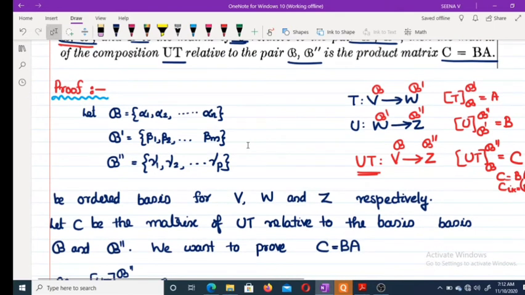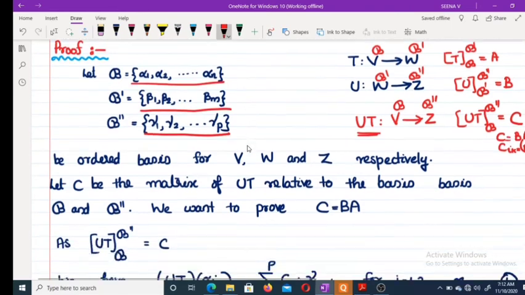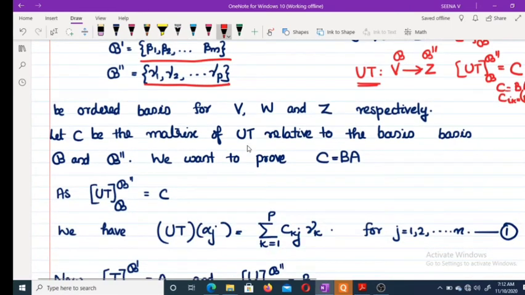Proof is very easy. Let B equal to alpha 1, alpha 2, etc. alpha n be a basis for V, and beta 1, beta 2, etc. beta m be the basis for W, and gamma 1, gamma 2, etc. gamma p be an ordered basis for Z, and it is denoted as B double dash. Now, we are denoting matrix of UT as C, and this is related to B and B double dash. Okay, and we have to prove C equal to BA.